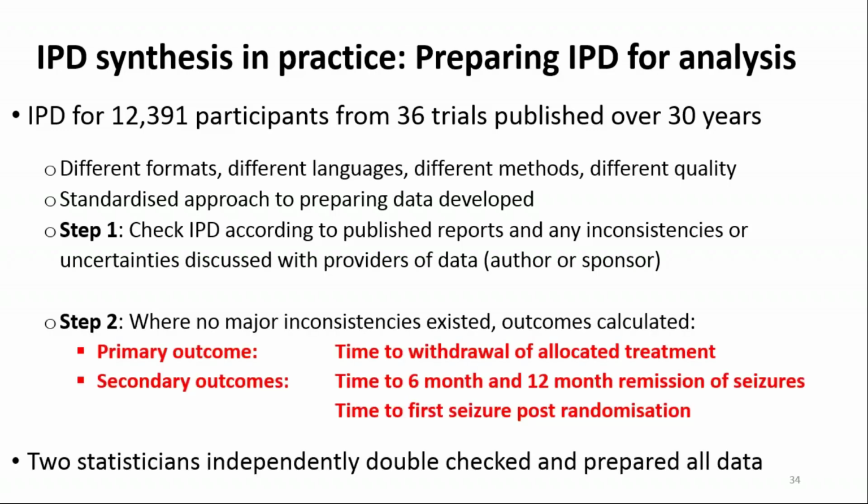And any issues that we had, inconsistencies or uncertainties, we discussed with whoever provided the data to us. And then once any inconsistencies had been resolved, or if there weren't any inconsistencies in the first place, we calculated our primary and secondary outcomes. And two statisticians independently did all of this.